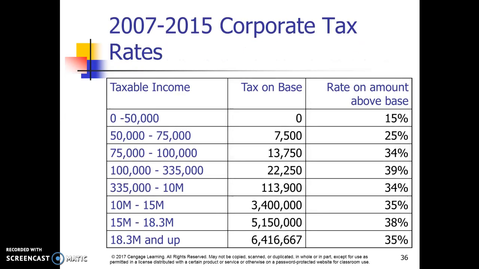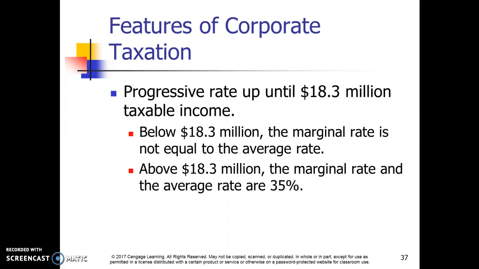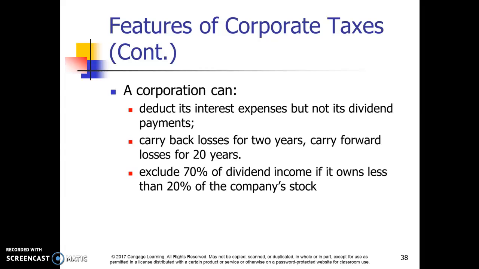So here is from 2007 to 2015 the standard corporate tax rates, and you'll see they grow in each bracket up to a certain point there around the 335,000 range, and then they go back down, and we'll talk a little bit about that. So it's called a progressive tax rate up to 18.3 million of taxable income. Below that, the marginal rate is not equal to the average rate, and then above that, the marginal rate and the average rate are about 35%. So how does this work?